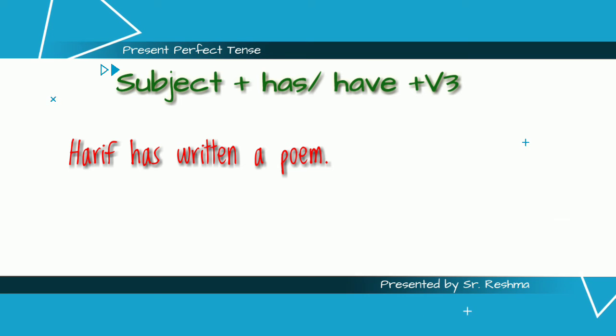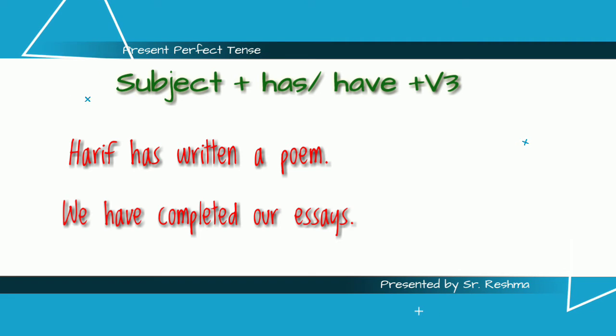And in the present perfect tense, we always use the third form of the verb, the past participle form. So, Harif has written a poem. Next one. We have completed our essays. Here we is a plural subject, so with plural subjects we use have, and then the third form of complete is completed.